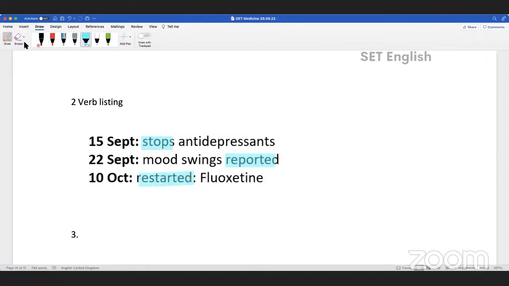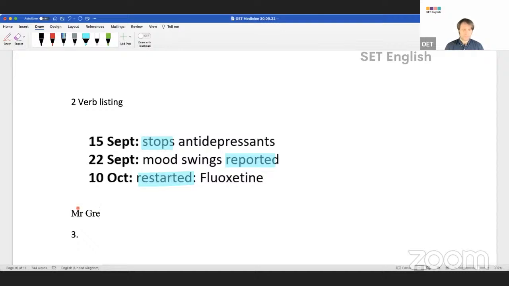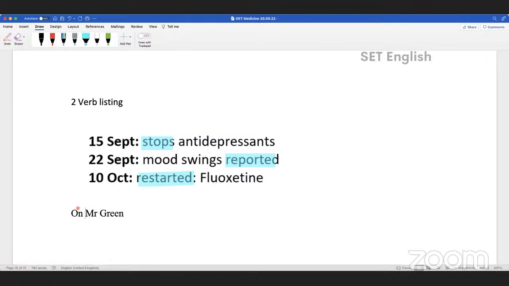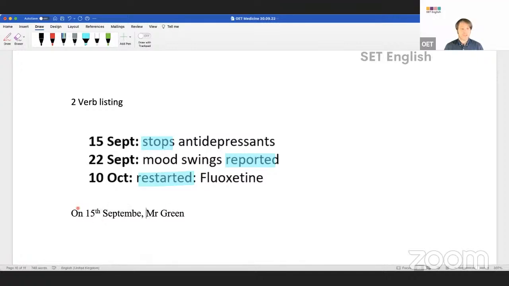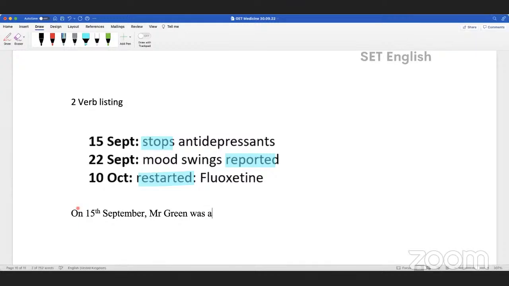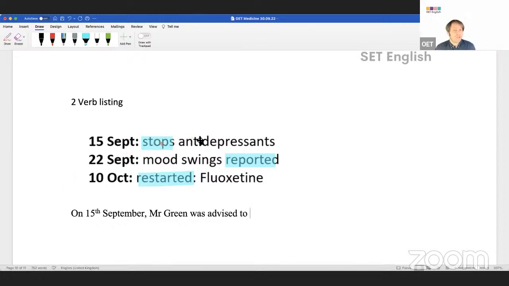Rufat, could you put your microphone on, please? Let's put the dates in. On 15th September, Mr. Green stops his antidepressant. You could say was advised if you want, but be very careful because maybe he did it himself. Maybe he didn't get advice. We don't know, right?